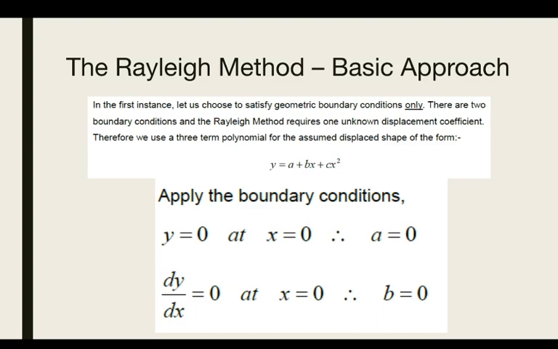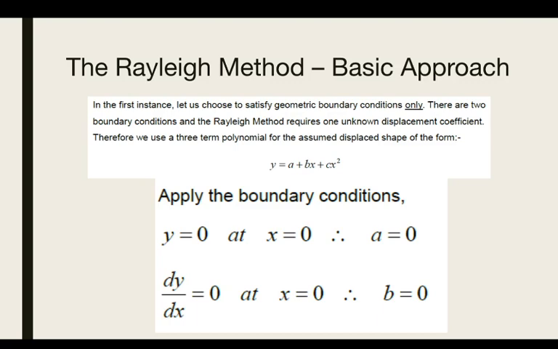Now if you write the next boundary condition, which is dy over dx is 0, that is the displacement with respect to x will be 0 at x equals 0. So basically the slope is equal to 0 at x equals 0.